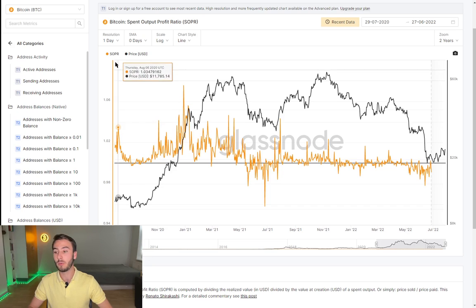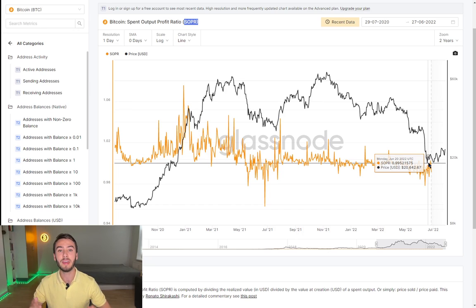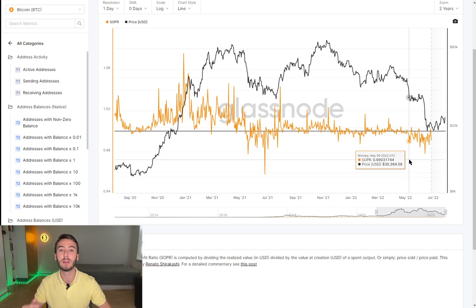Now the next metric I want to show you is the spent output profit ratio, or SOPR, which basically shows us the ratio between the price sold and the price paid per Bitcoin. When this indicator is above 1, it means that the coins sold that day are being sold on average at a profit. And the other way, when the indicator is below 1, it means that people are on average realizing losses that day. Or basically, in other words, when it's below 1, it means that people are selling their Bitcoin cheaper compared to the price they paid for them initially.